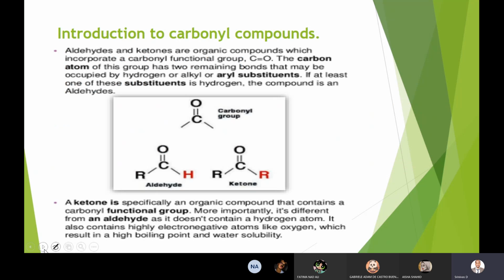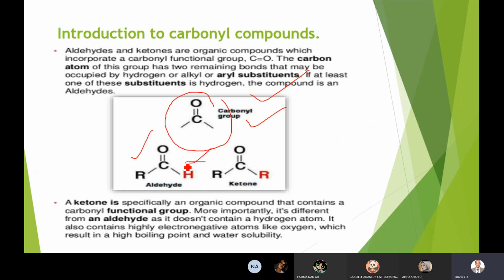Both aldehydes and ketones have this C=O as a functional group, which we generally call the carbonyl group. Then, considering the tetravalency of carbon, if one of the other two groups is hydrogen, then it is an aldehyde. The other group can be any alkyl group: methyl, ethyl, propyl, butyl, and so on.